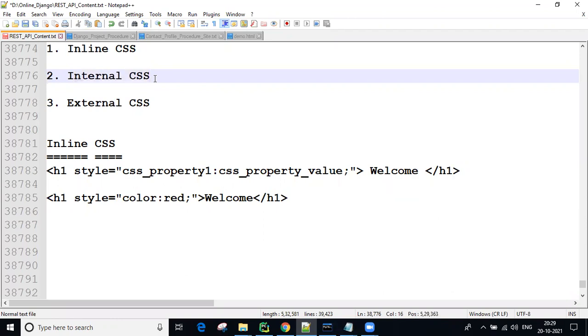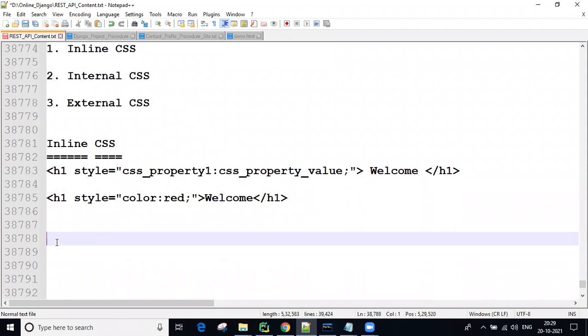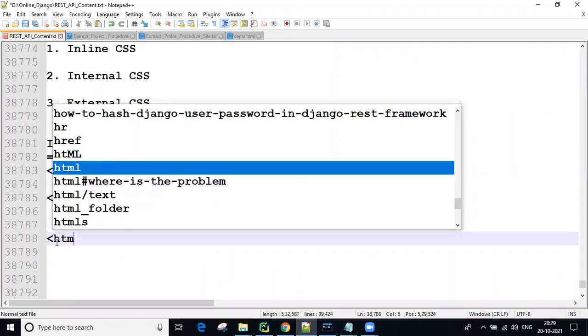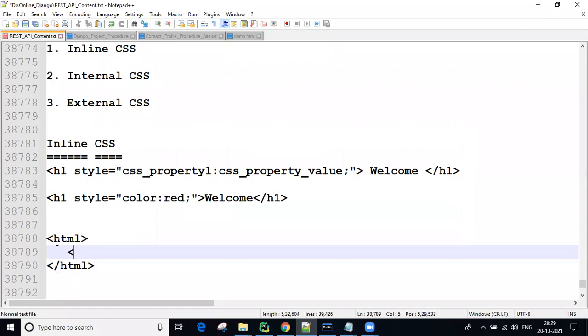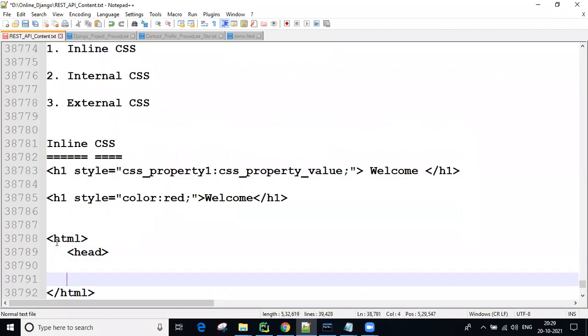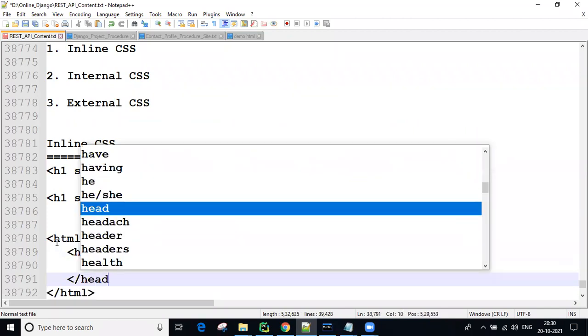Now, where are we writing internal CSS? So the basic HTML code: HTML is there, guys, so again close this HTML. Now the head is there, close this head.